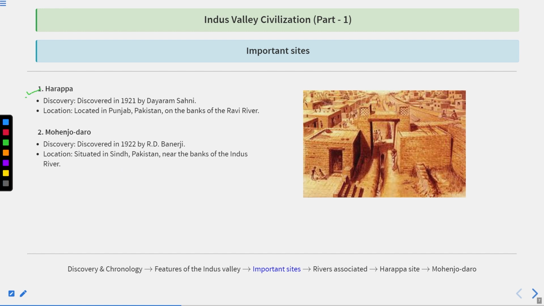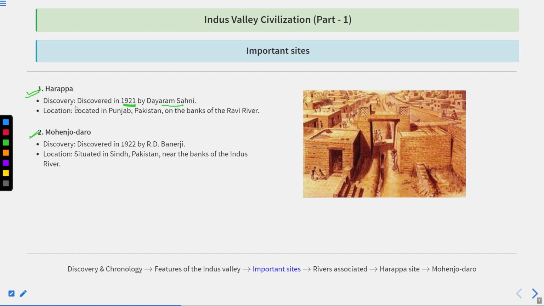Next, we have to understand Harappa and Mohenjo-daro. Harappa was discovered in 1921 by Daya Ram Sahni. This is the overview of these 6 sites. I'm saying this because the first excavation was started in Harappa.